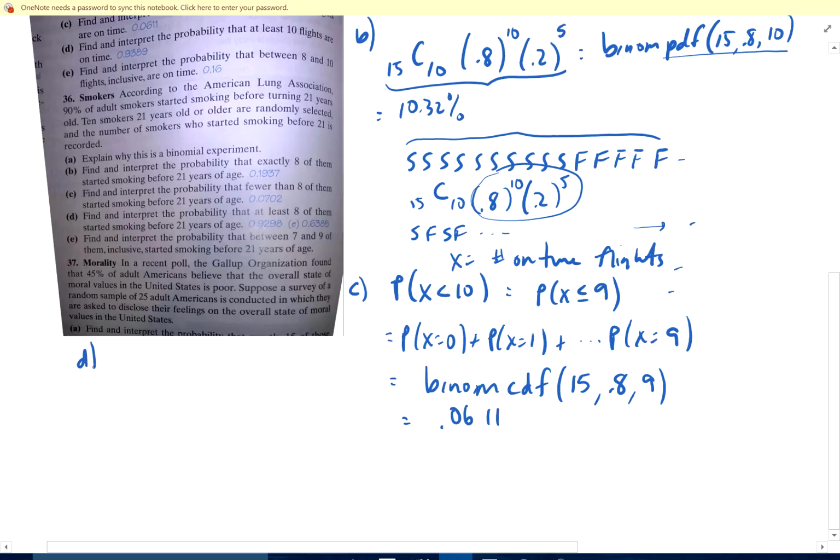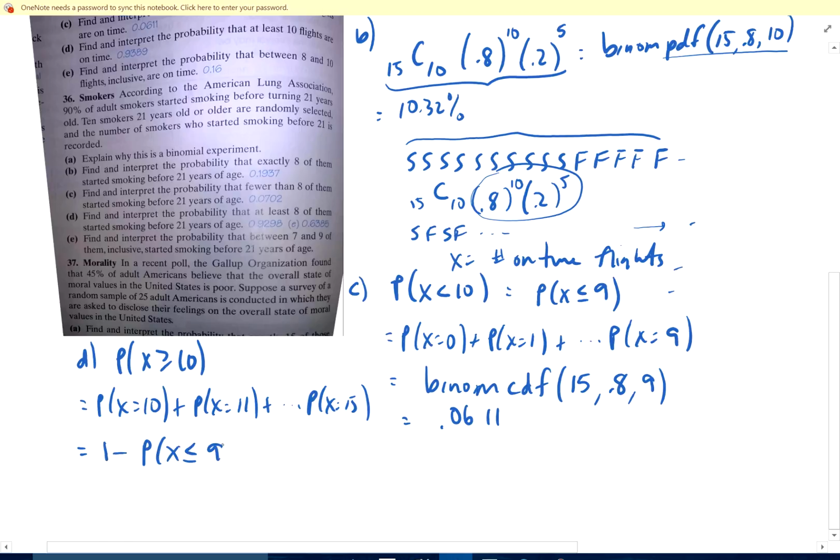D. Probability of at least 10 flights. That means 10 or more. Well, that means 10, 11, 12, 13, 14, 15, which I need to add up: probability of 10 plus probability of 11. Well, I've got to add those up individually, or you can recognize, oh, that's just 1 minus the probability that I have less than or equal to 9 flights. Okay, which is 1 minus 0.0611, which is 0.9389, right there.